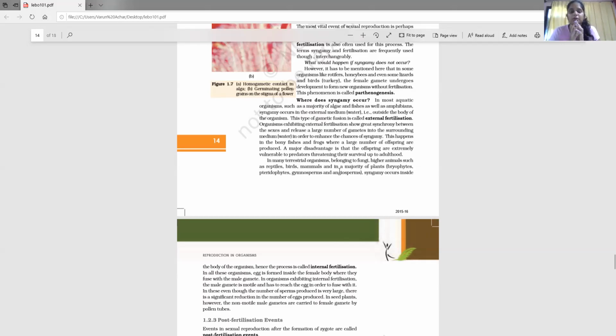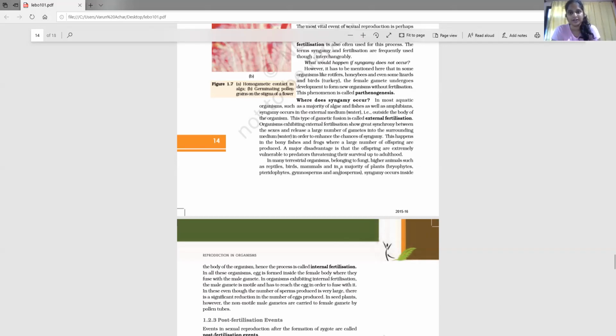So a gamete of a particular species will fuse with the gamete of that own species only, no other species. Just in order to increase their chances, the number of male gametes as well as female gametes in external fertilization will be quite more. They'll be secreting a lot of male and female gametes.